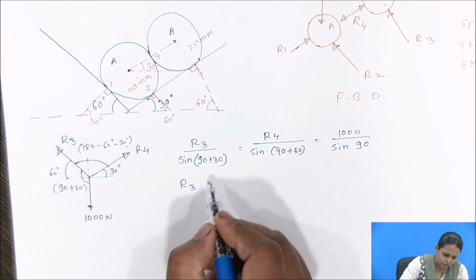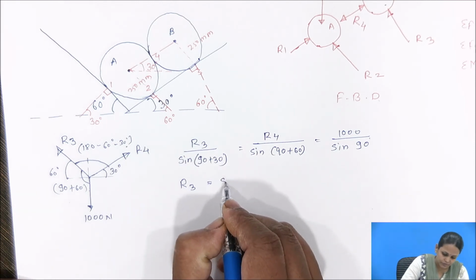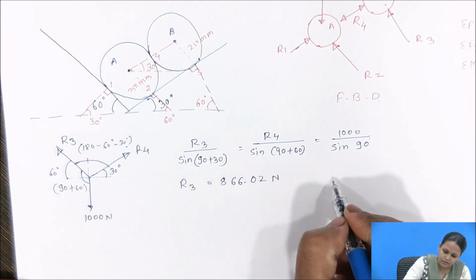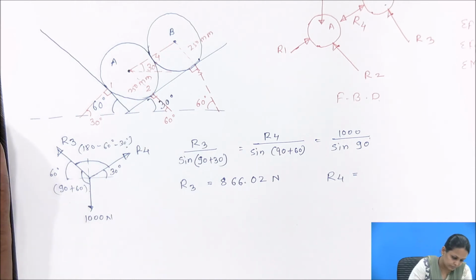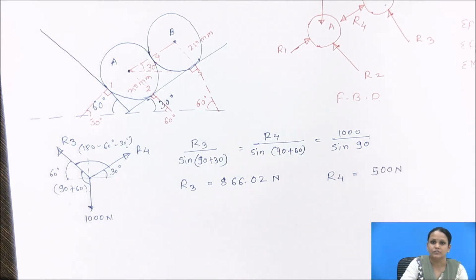So here we will get R3 equal to 866.025 Newton and R4 equal to 500 Newton.